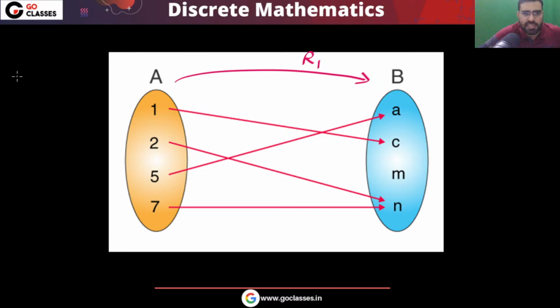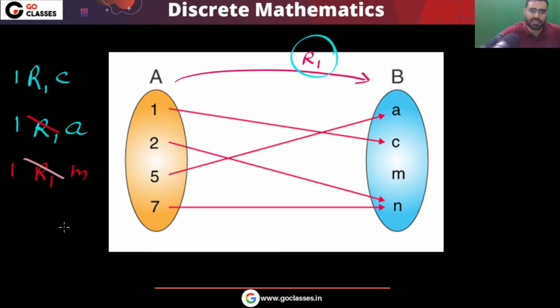Now you can easily see that 1 is related to C under this relation R1. You can easily see that 1 is not related to A under this relation R1, so I can cross it. You can easily see that 1 is not related to M under this relation R1, so I can cross it. So like this, and so on.